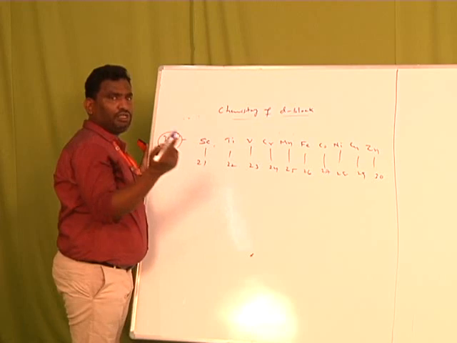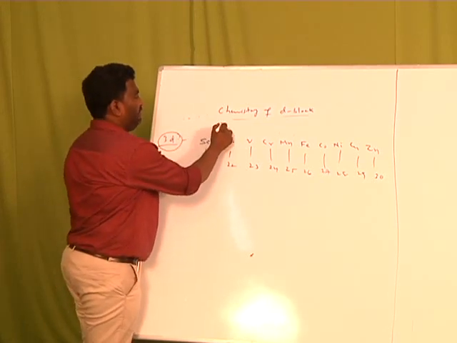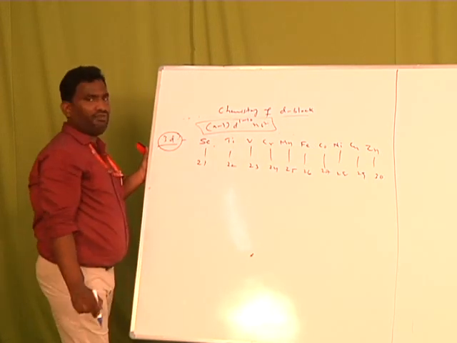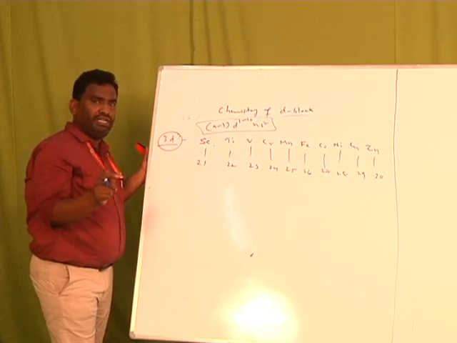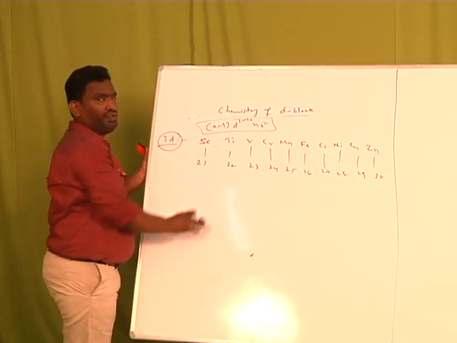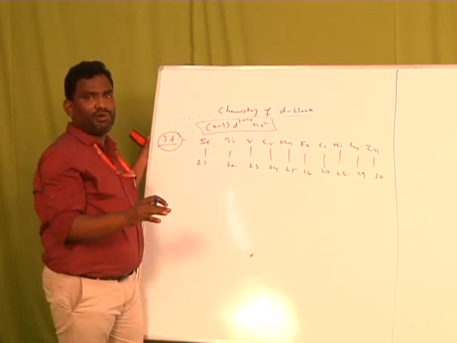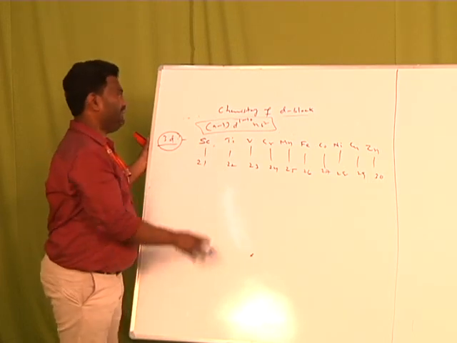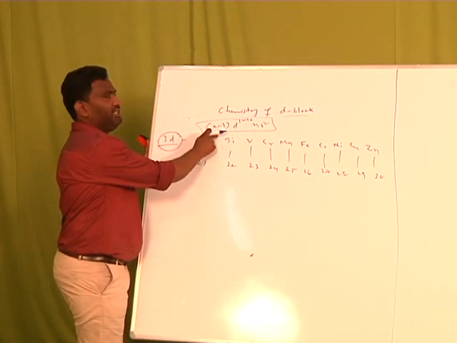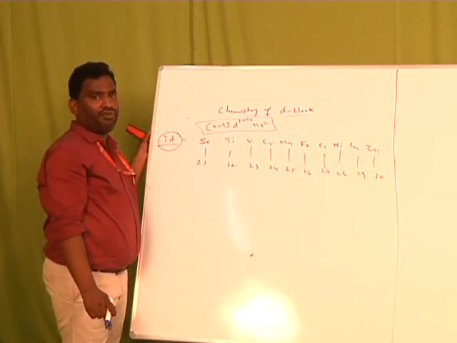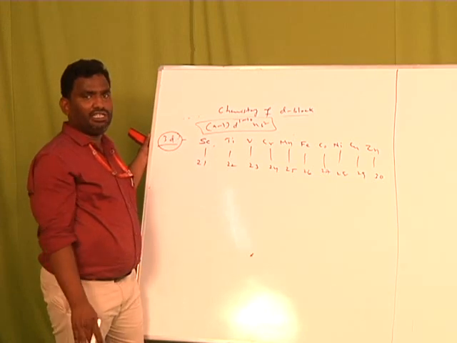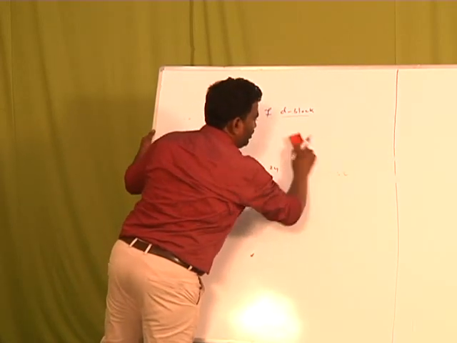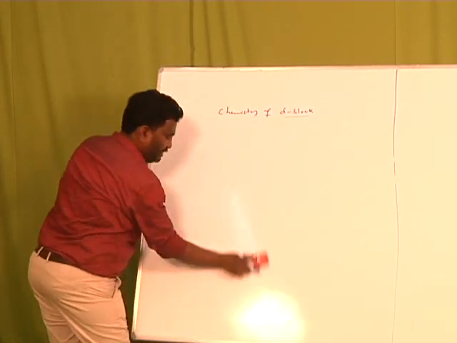For example, the general electronic configuration of d block elements is (n-1)d1 to 10 ns2. This is the general electronic configuration of d block elements. While we study the different properties like electronic configuration, oxidation states, color property, magnetic properties, as well as the complexation properties of d block elements, the major role is played by the electronic configuration and the number of unpaired electrons in the given 3D series, 4D series and 5D series.